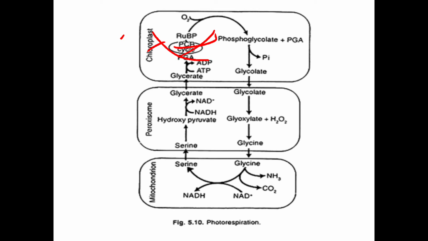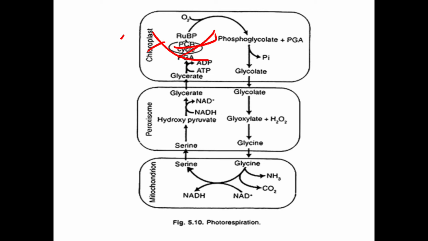But in photorespiration, the RUBP is going to accept oxygen in the same chloroplast, in the presence of the same enzyme, Rubisco. So here, Rubisco enzyme shows its oxygenation property. Understood what I said? Clear? So in the presence of Rubisco enzyme, RUBP accepts oxygen. It leads to another process called photorespiration. But in the C3 cycle, RUBP was accepting carbon dioxide in the Calvin cycle, which was only in the photosynthesis process, in the dark reaction.